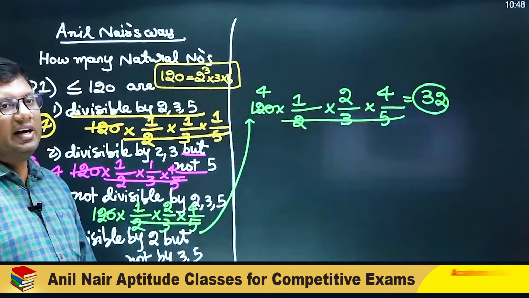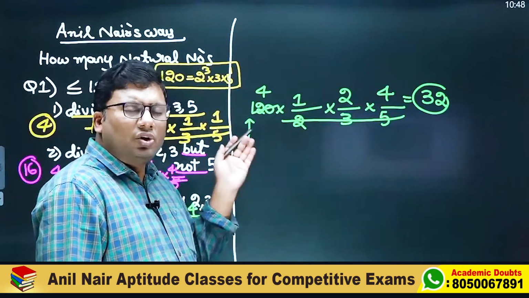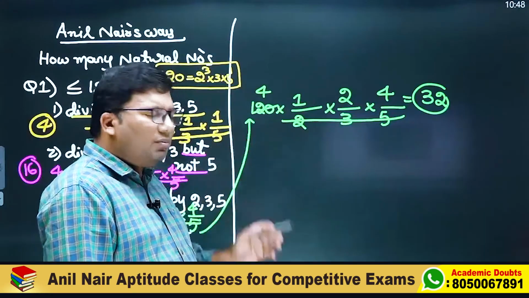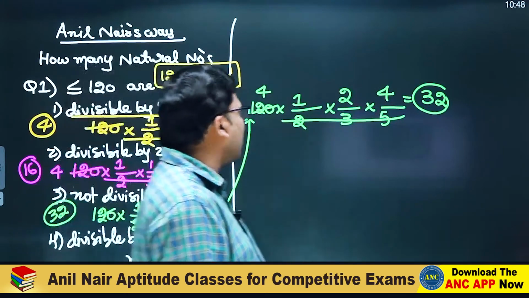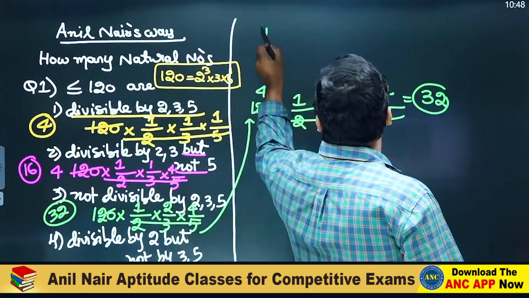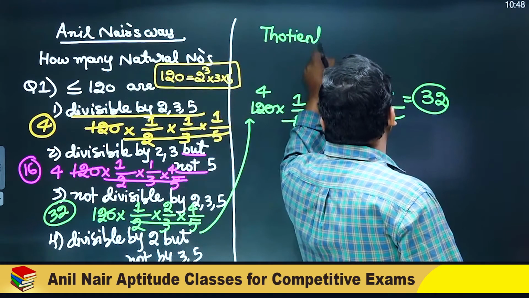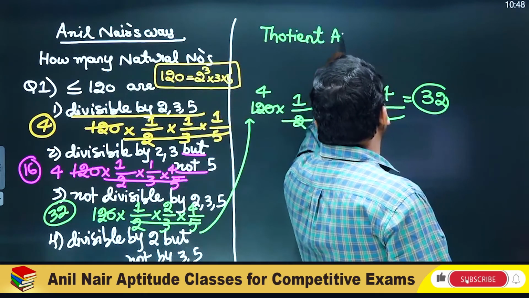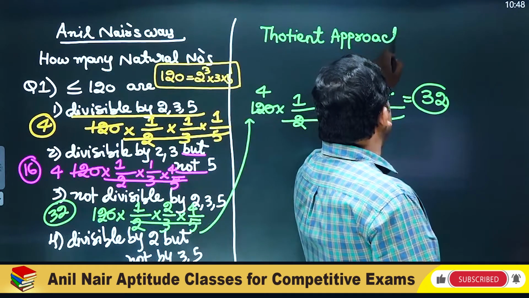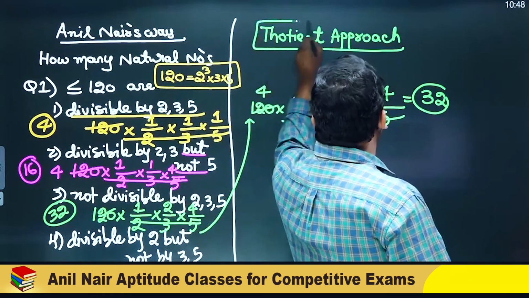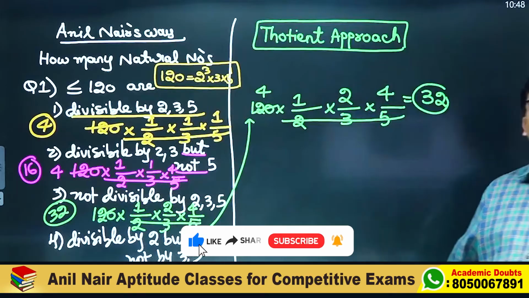I hope the idea is clear. If it is 3 prime numbers, will you do 3 Venn diagrams? 4 prime numbers, will you do 4 Venn diagrams? That's a stupid way of solving the question. This is the Totient approach, sir, very famously called the Totient function. Totient approach of solving this kind of questions.